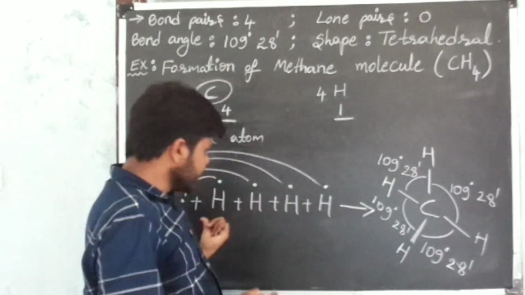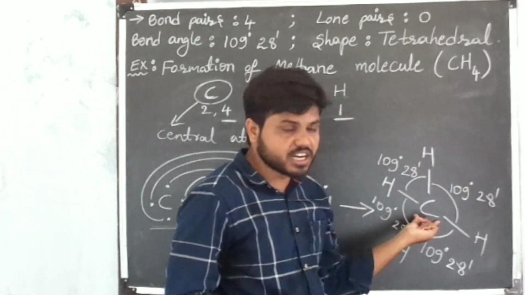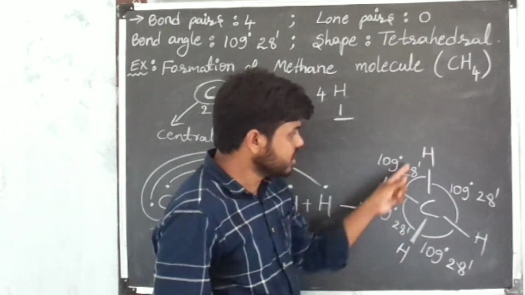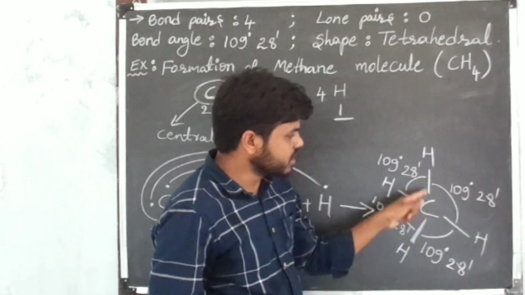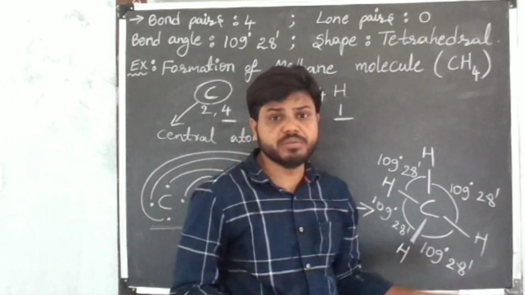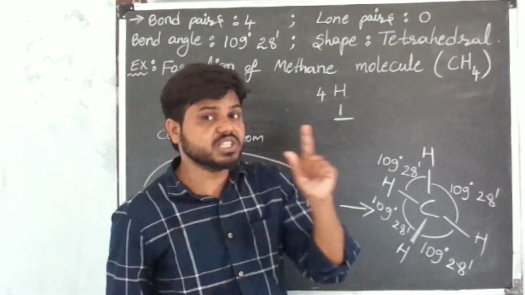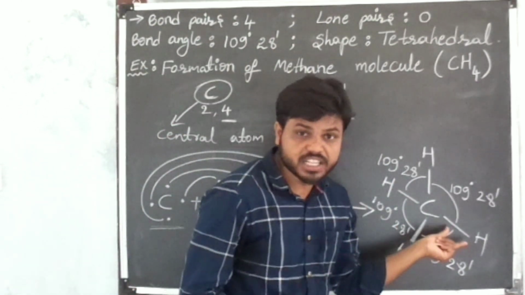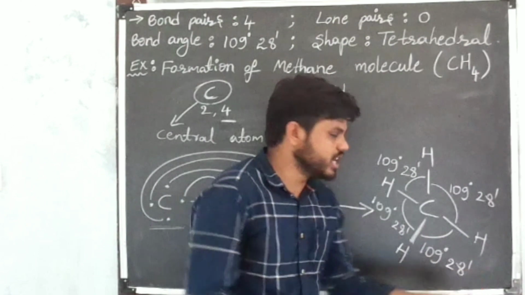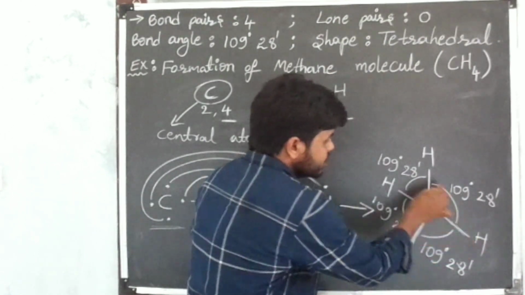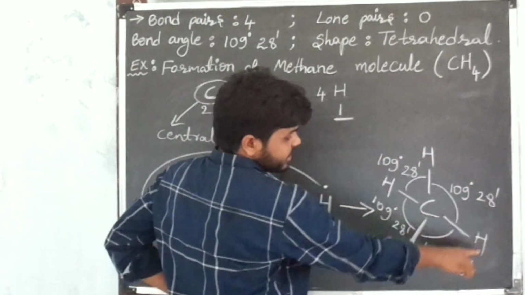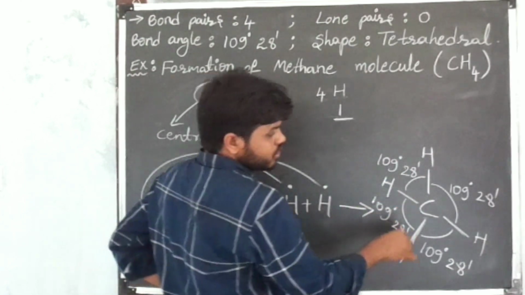Okay, finally we get carbon as a central atom. This is our required shape. Between hydrogen and carbon I placed a single covalent bond because between carbon and hydrogen 2 electrons are sharing, means 1 pair of electrons are sharing. That's why I placed a single covalent bond symbol. Okay, so this is a tetrahedral shape of methane molecule.